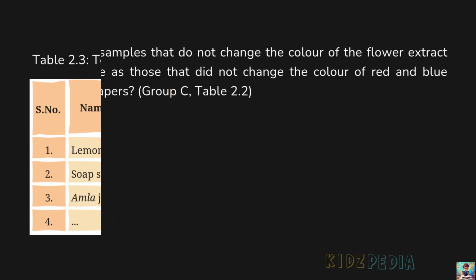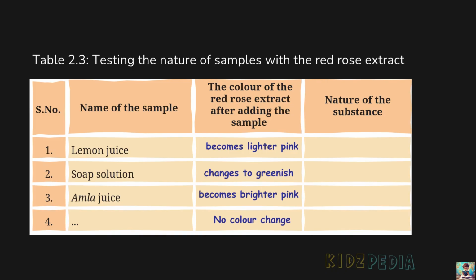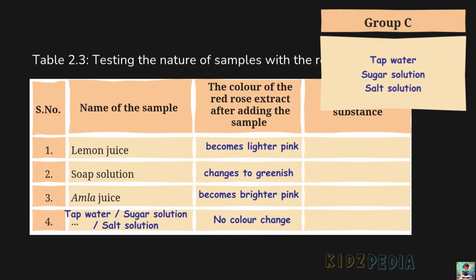Other samples that do not change the color of the flower extract, are they the same as those that did not change the color of red and blue litmus papers? Group C, table 2.2. So now let's look at the substances that did not change the color of the red rose extract. These include tap water, sugar solution and salt solution. They are the same substances that did not change the color of either blue or red litmus paper and were placed in group C. So, the samples that did not change the color of the flower extract are the same as those that did not affect either litmus paper.